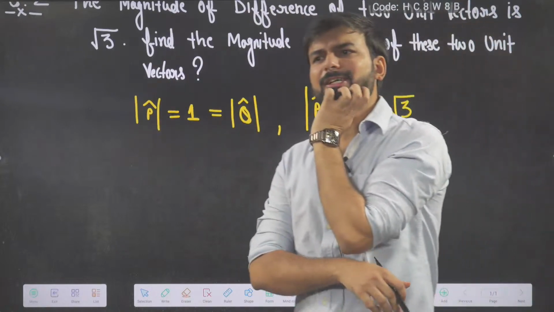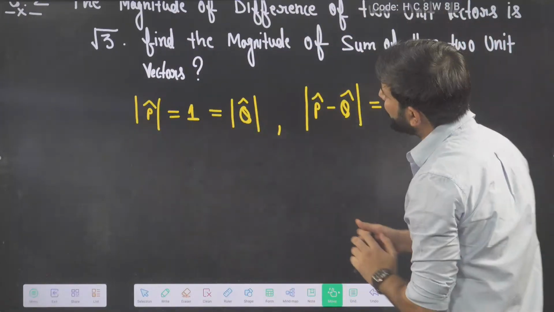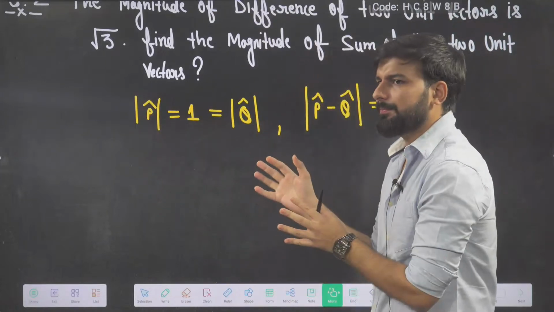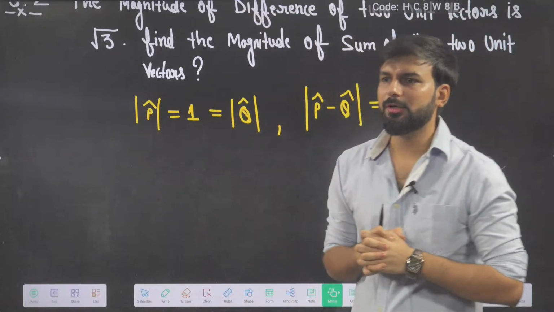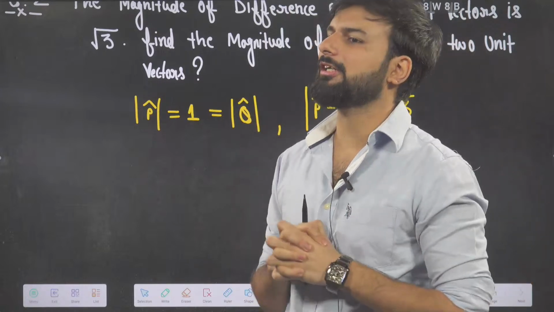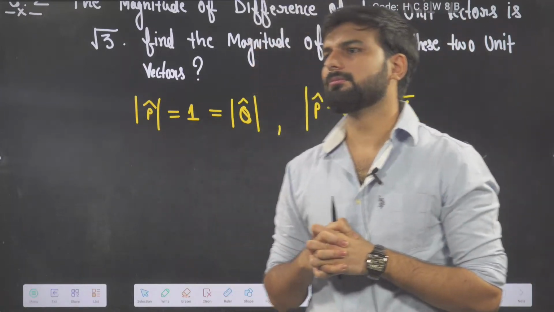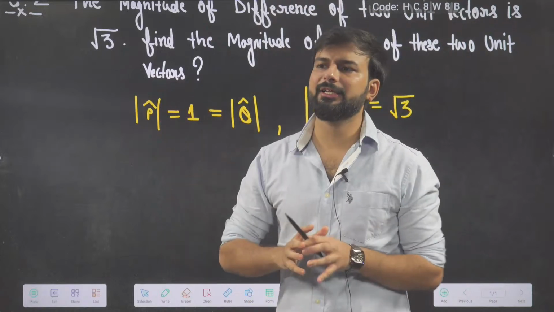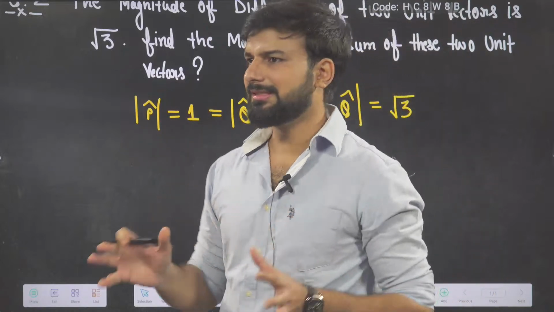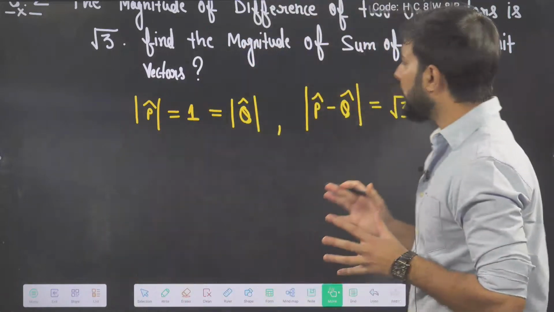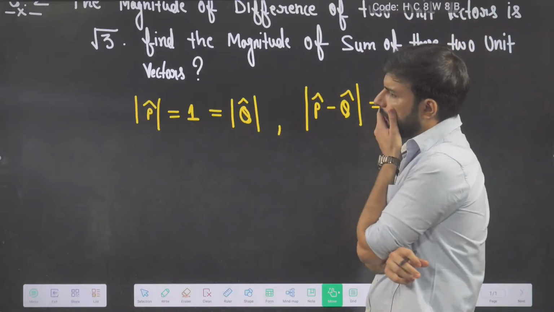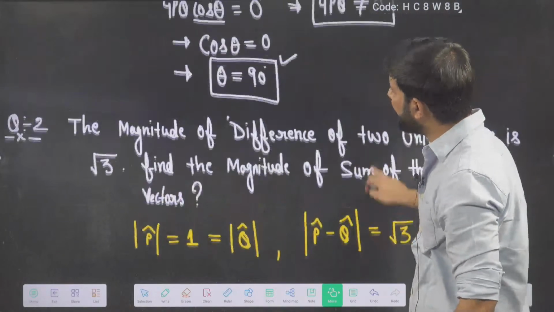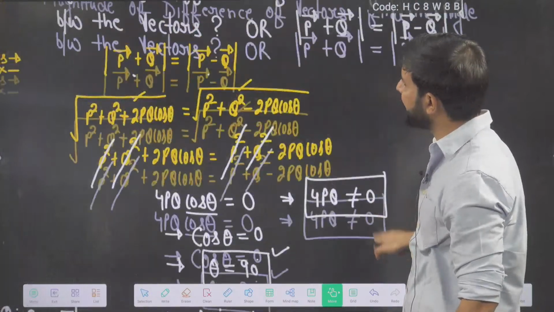Okay. After looking into this problem, what do you think? P vector and Q vector: do they have the same magnitude or different magnitude? Tell me, beta. Same magnitude, right? So what is the formula for two vectors of the same magnitude? Check here.